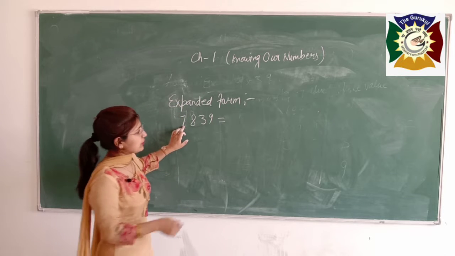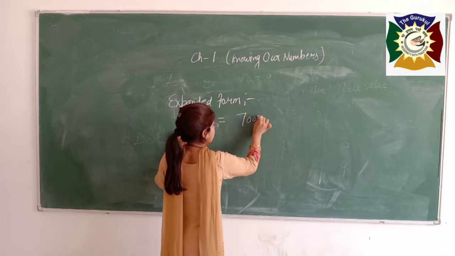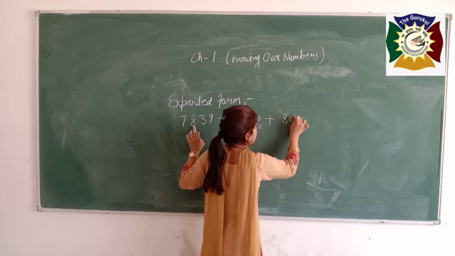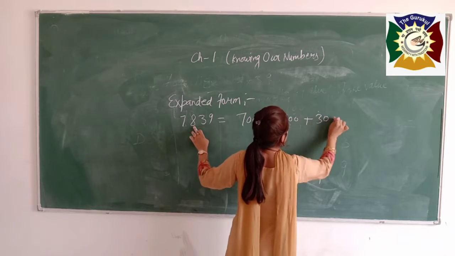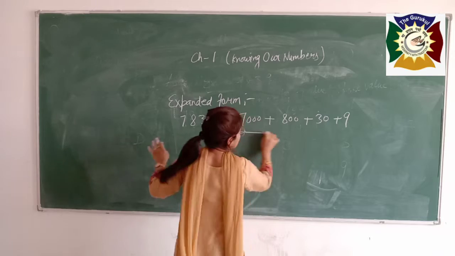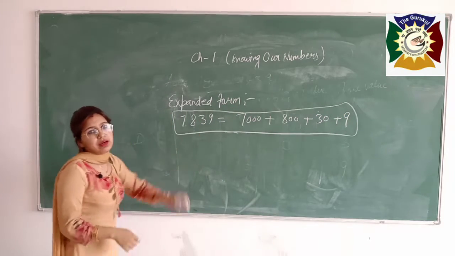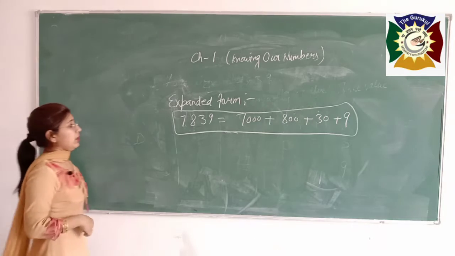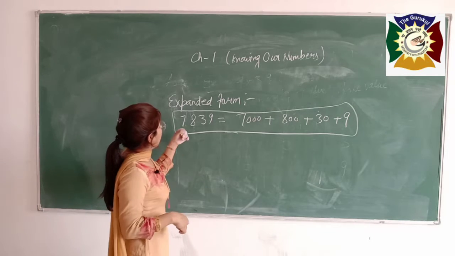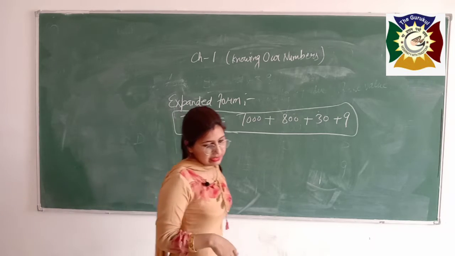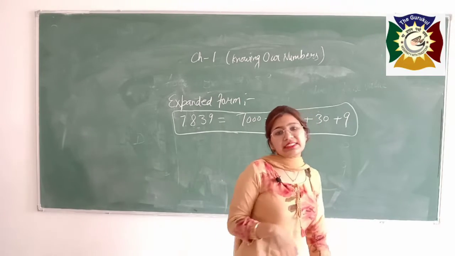And we know place value of 7 is 7000. Place value of 8 is 800. Place value of 3 is 30. And it is 9. This is known as the expanded form of this given number. Boys, after this we will do the successor and predecessor.